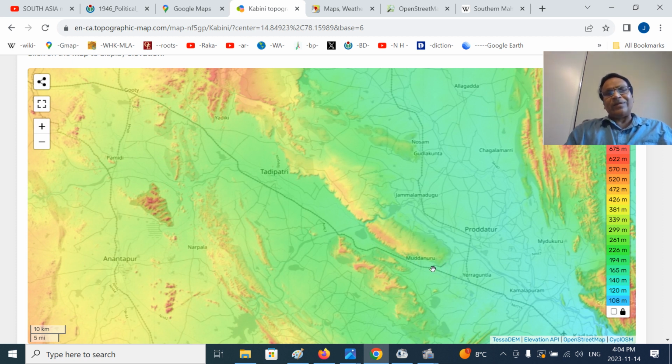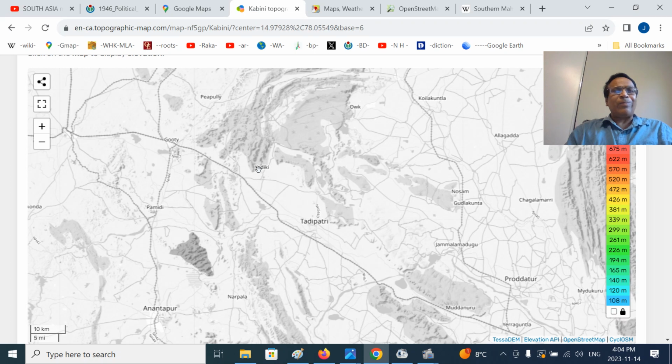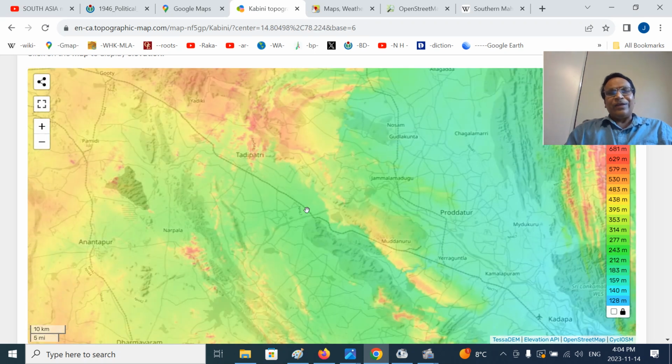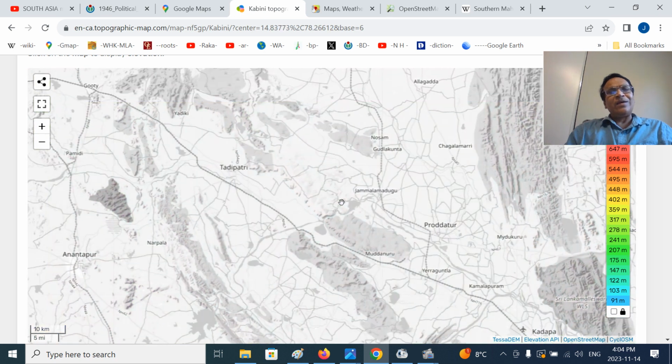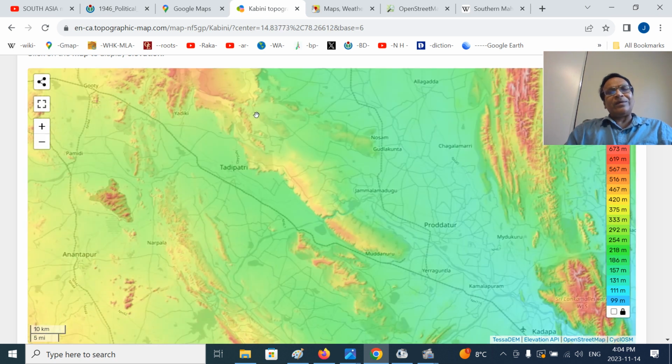This is the southern part: Erraguntla, Muddanuru, and this is Kondapuram. This is Tadipatri, it goes to Gutti, and after that it ascends into the RayalaSeema upland. This is Guntakal. So this is the part we are talking about. In the northern part is KOLIMIGUNDLA town, and Nandipadu and all those places, Jammalamadugu.